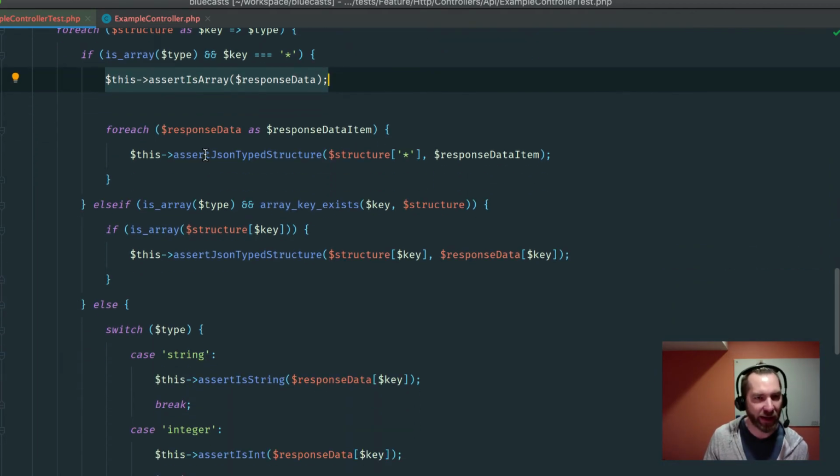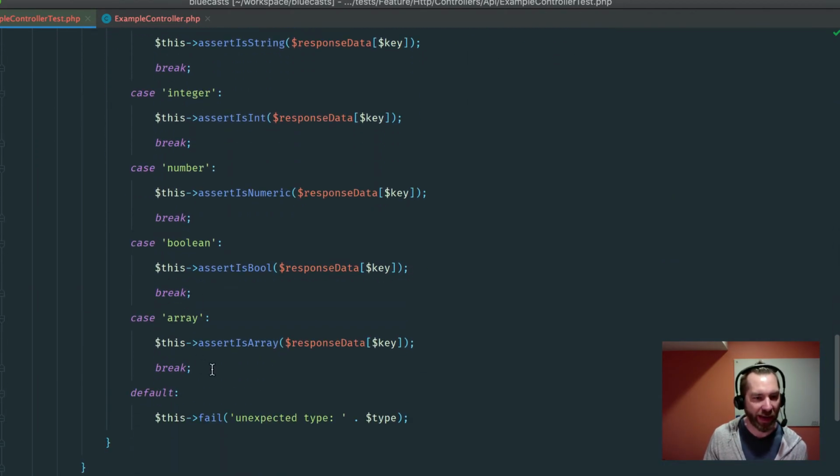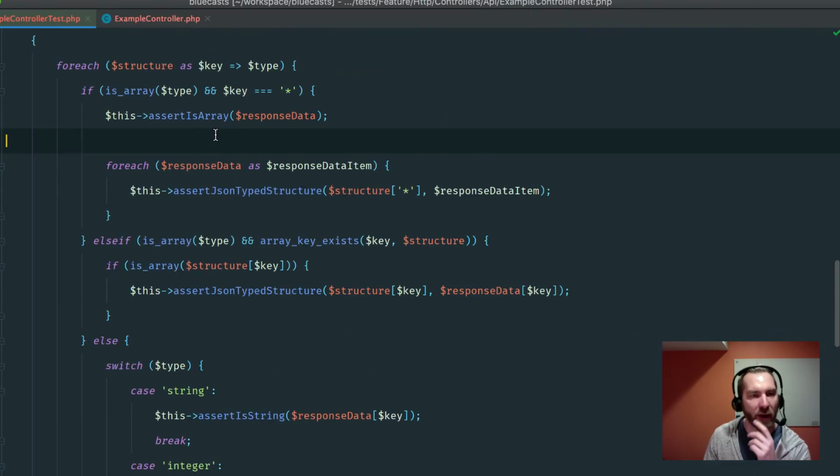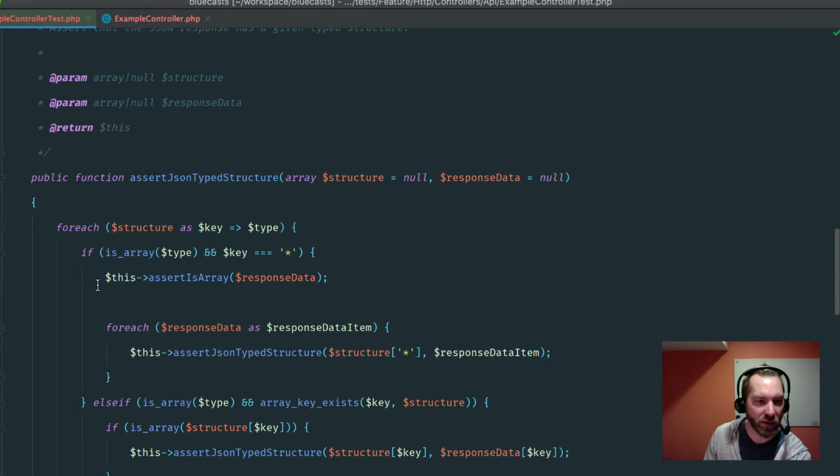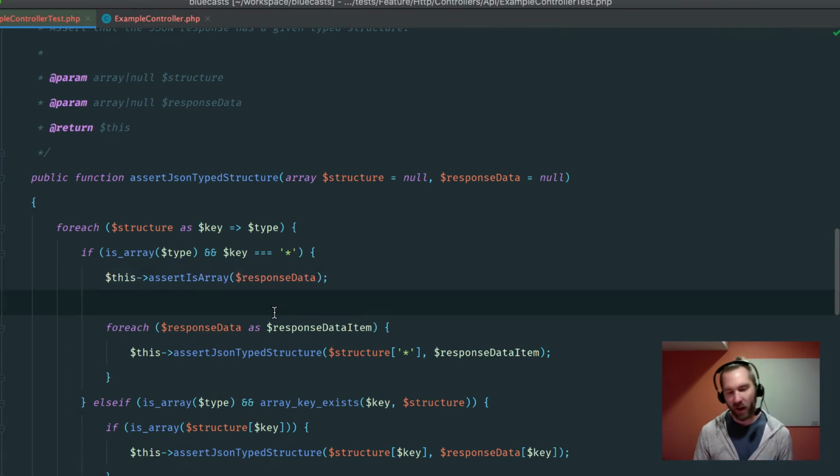Again, not an entirely important check because it would happen down here, I suppose. Well, it wouldn't happen down here because we don't call it explicitly an array. So that's why this check is necessary. Okay, that was a lot of back and forth.